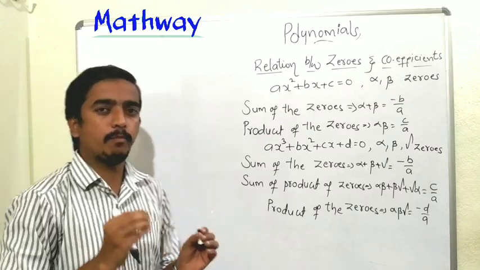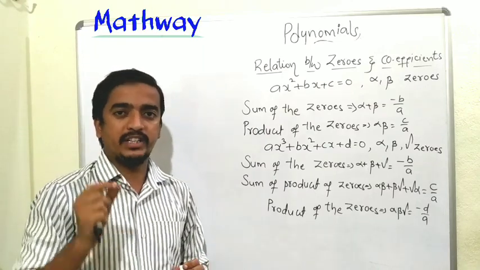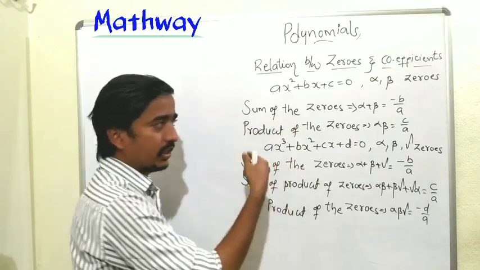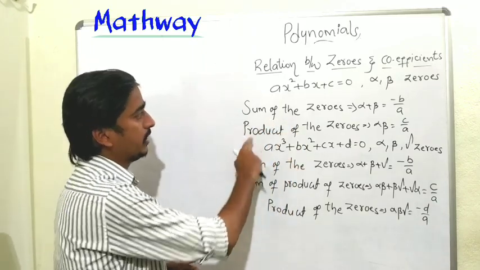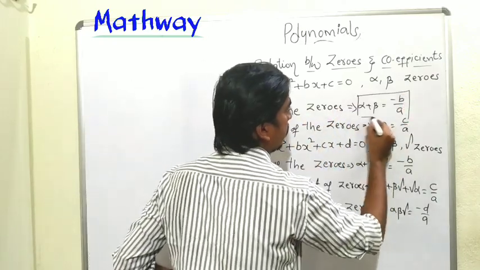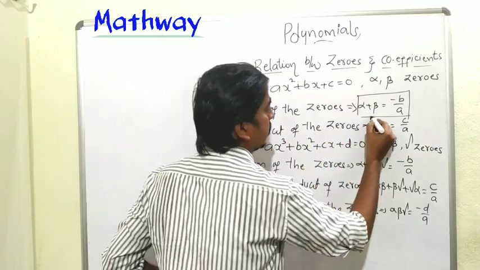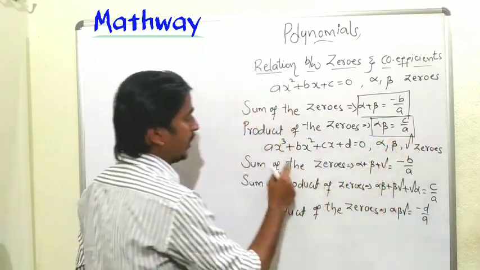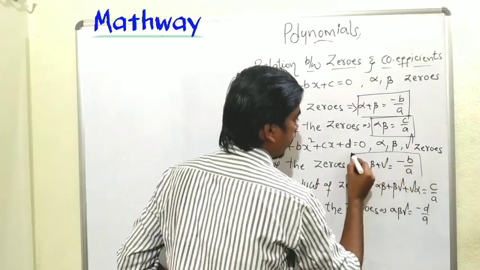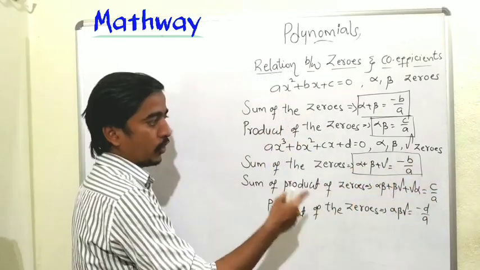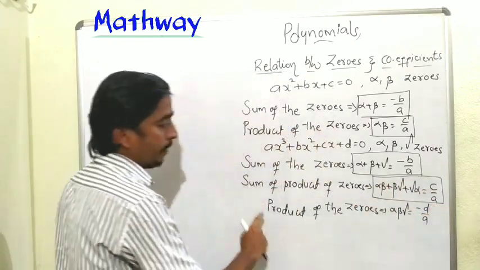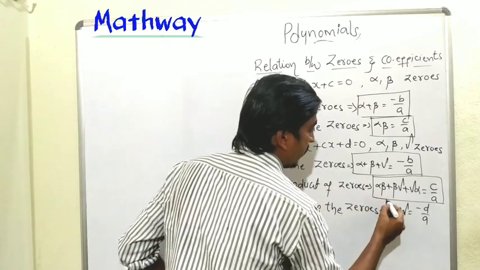So this is the most important, compulsory, damn sure we can expect a question from this topic. Relation of the zeros with coefficients: for quadratic, sum of the zeros is minus b by a and the product of the zeros is c by a. Next, when coming to cubic polynomial, sum of the zeros is minus b by a. Sum of product of the zeros is c by a. And lastly, product of the zeros is minus d by a.